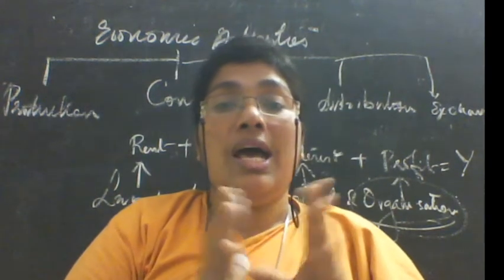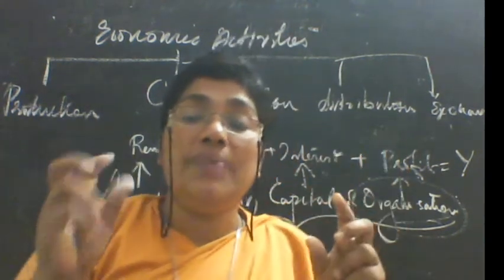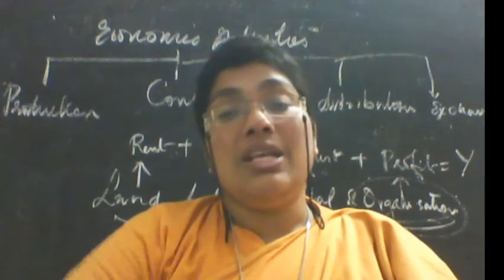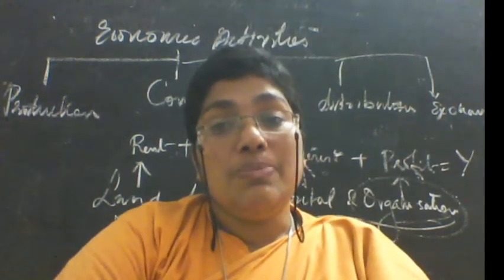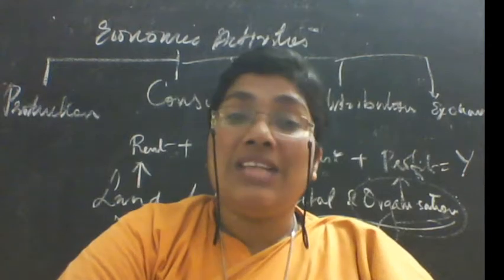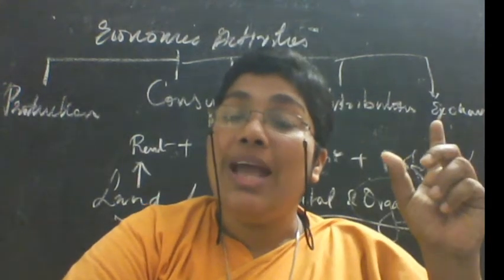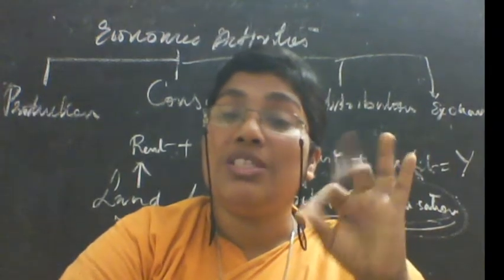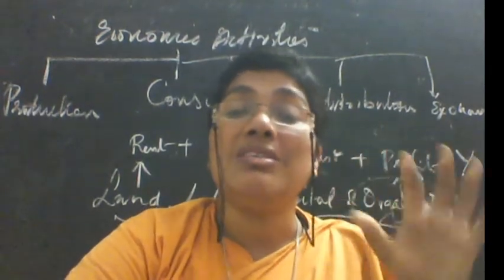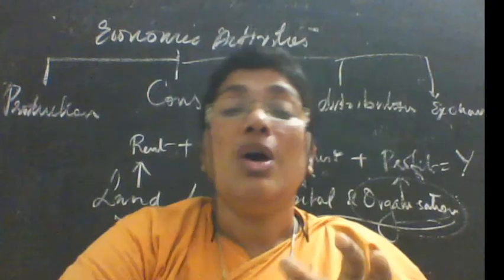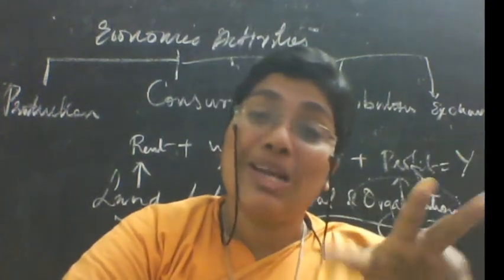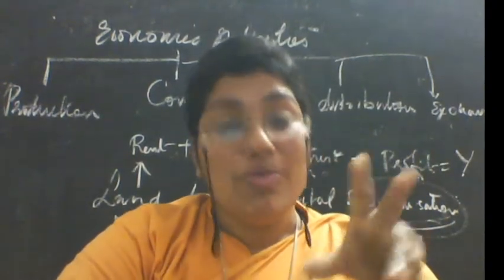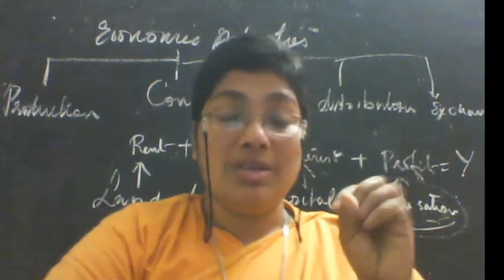So I think we can wind up today. This is the basic lesson which you will be learning in the first class. This is a basis of international trade, so it comes from the economic activities. There are 4 economic activities: production, consumption, distribution, exchange. The entire economy is centered around these economic activities. Our whole life is centered around these economic activities, if you observe carefully.